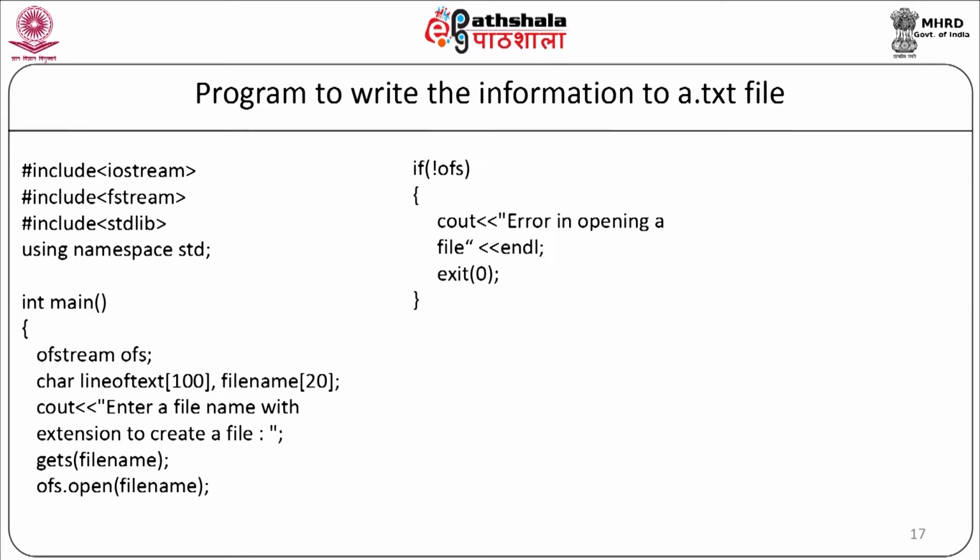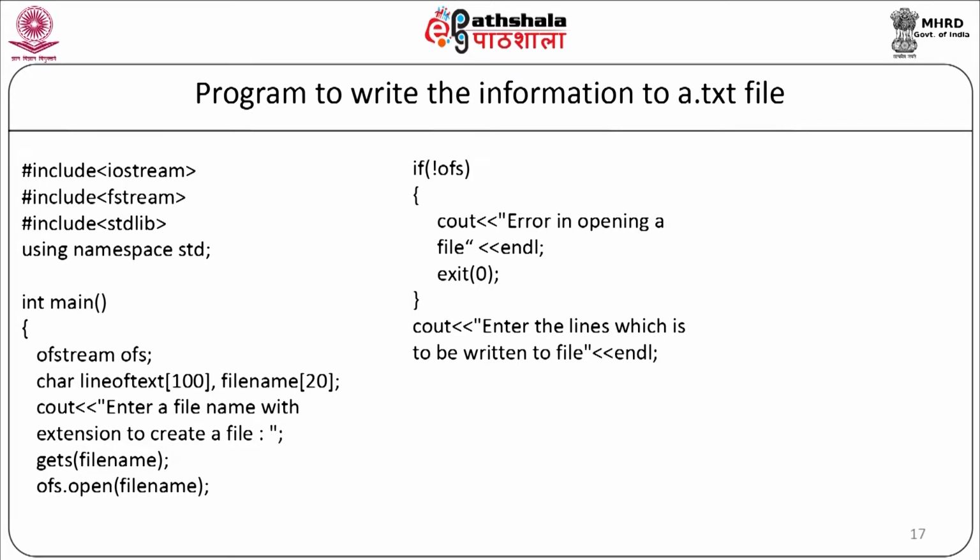If not ofs, we will print the error message: cout << "Error in opening file"; exit(0); end of if condition. So, if there is any error in opening the file, it will display the message and it will come out of the program. Next, cout << "Enter the lines which are to be written to a file".